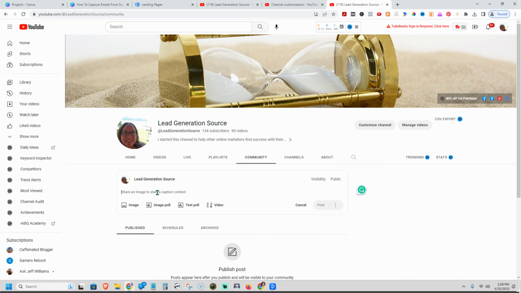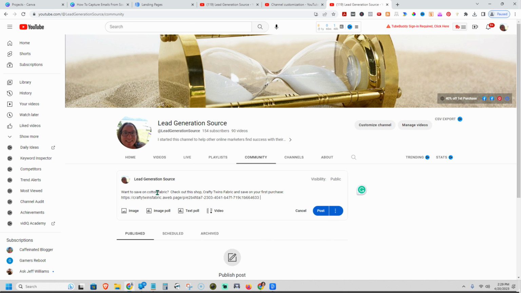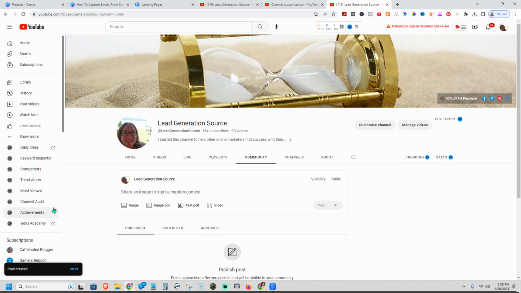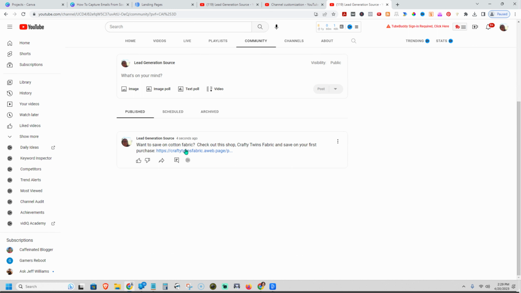So let's just come in here and we're going to say something like, want to save on cotton fabric? Check out this shop, Crafty Twins fabric, and save on your first purchase. Now, of course, you want to be better about this, but you can put it right there. We're going to go ahead and post that so we can see it. I'm going to say view, and there it is right there.